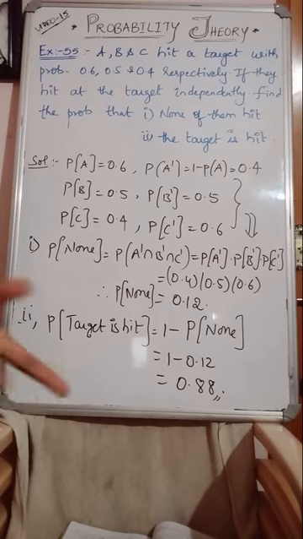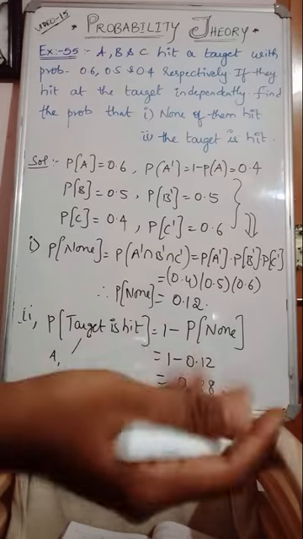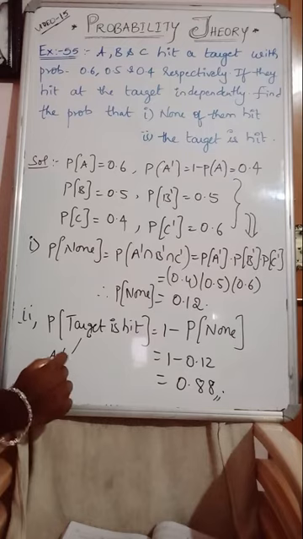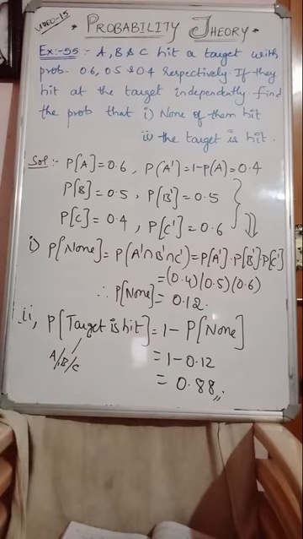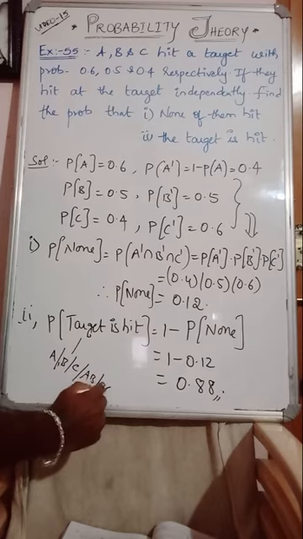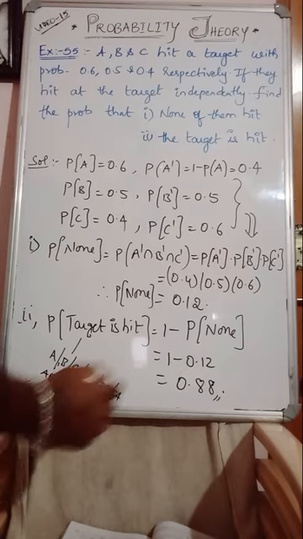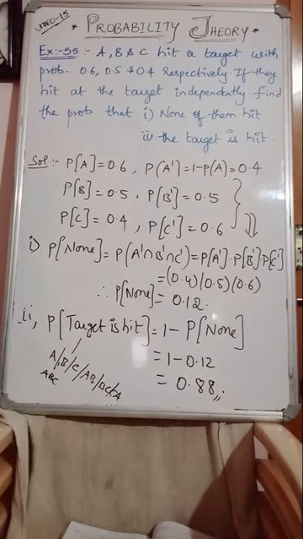Question number 2 is very interesting. Target is hit. Target is hit means how many possible ways were there? Just think. A hitting also target will hit, or B hitting also target will hit, or C hitting also target will hit, or AB hitting also target will hit, or BC, or CA, or ABC. See how many possible ways were there to hit the target?